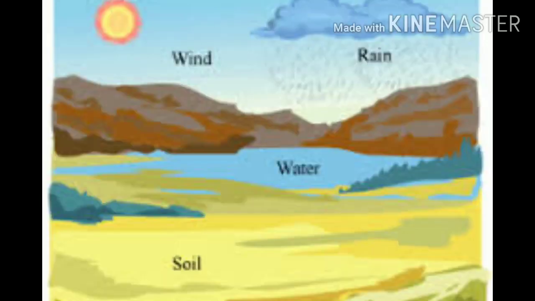Another category is abiotic resources. Abiotic resources are those non-living things which we use to satisfy our need. Among them, we use water, that is an abiotic thing. We use soil to do agriculture, to grow trees, to grow crops, that is abiotic. We also use land to make factories, schools and houses, all these things.